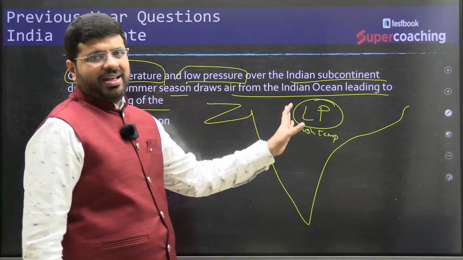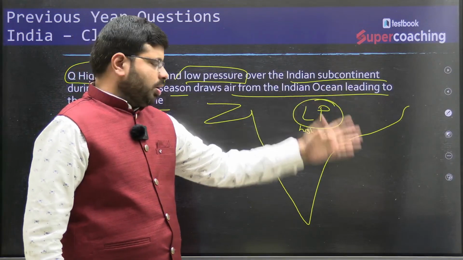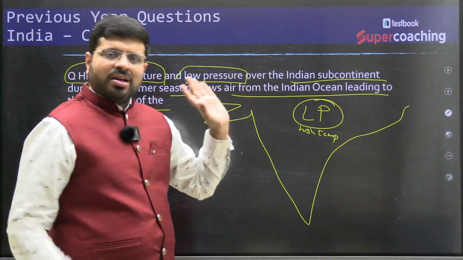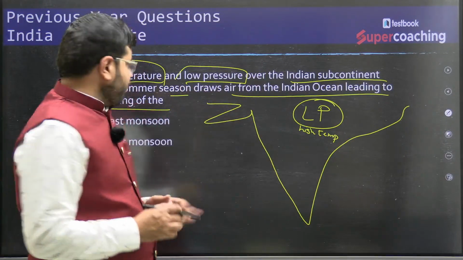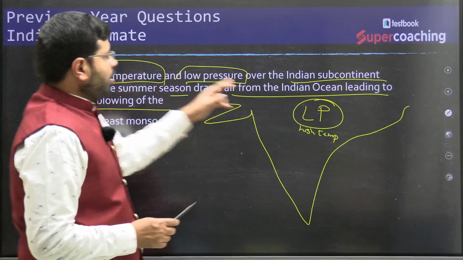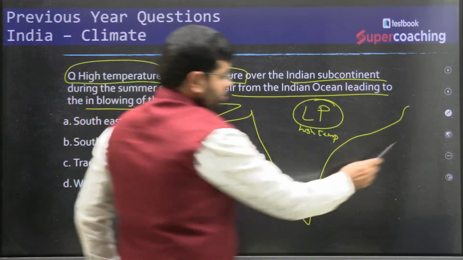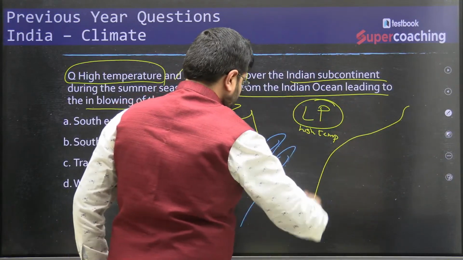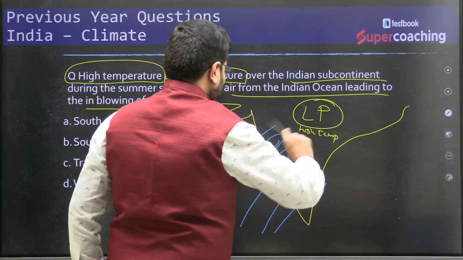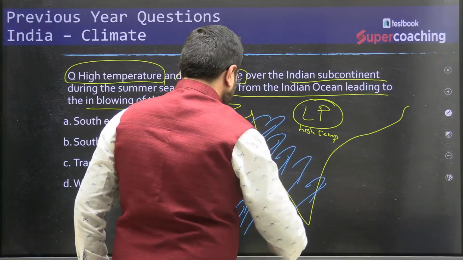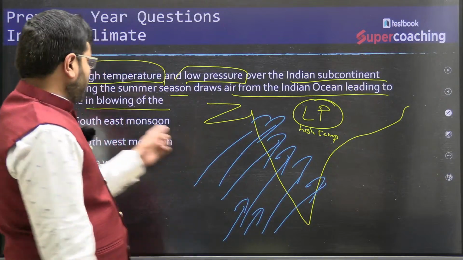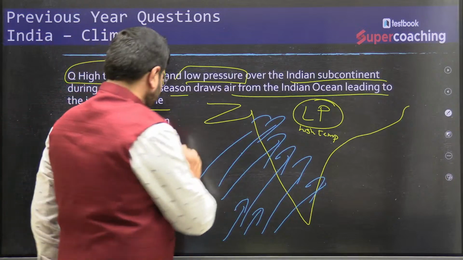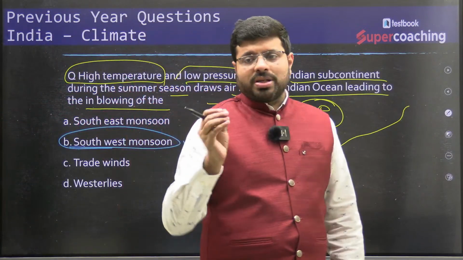You can say about India, you can talk about Bangladesh, you can talk about Myanmar, or generally it is about Indian Gangetic plains also. Then over the Indian subcontinent draws air from the Indian Ocean. So this low pressure is attracting the air from the Indian Ocean like this, right? What do you call this kind of system here? We call this system the southwest monsoon. So answer is B. It's a very simple statement.